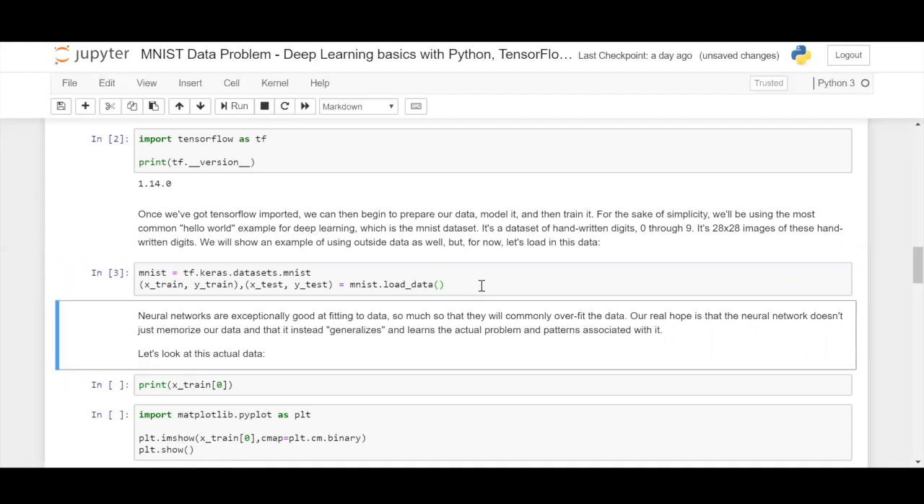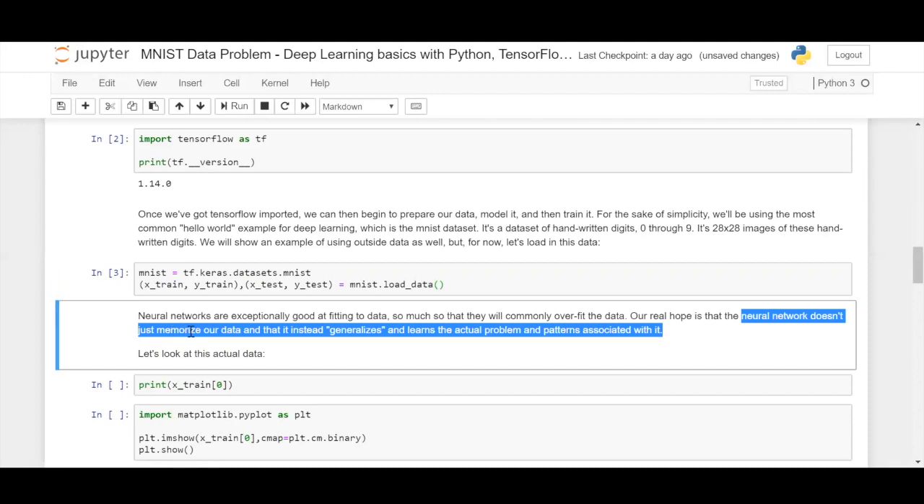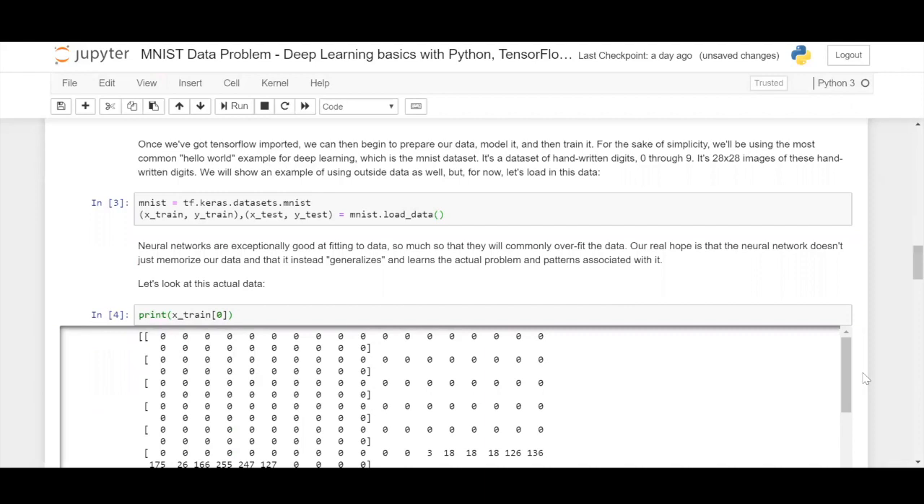Yeah. So one more point to be noted is that neural networks, especially the deep neural networks, are really good at fitting data. And one big problem is that they tend to overfit upon the data. So your goal as a data scientist is to make sure that the neural network doesn't just memorize your data, but instead it generalizes and learns the actual problem and patterns associated with it. So let's just look at what x_train is.